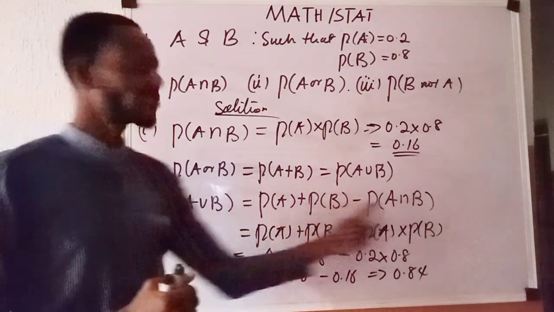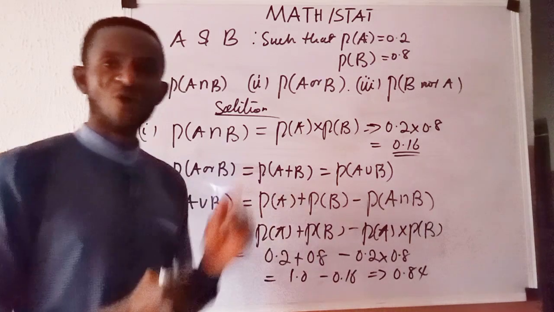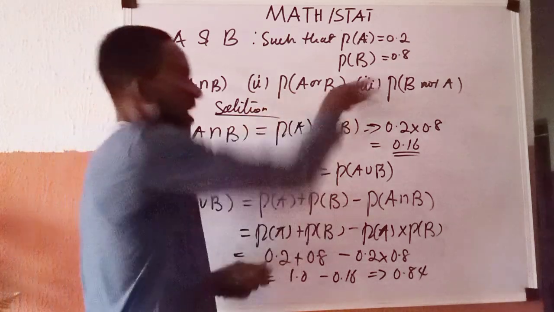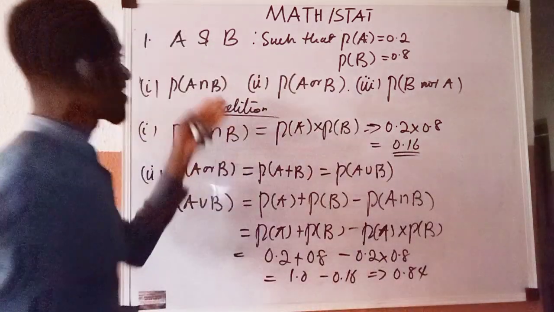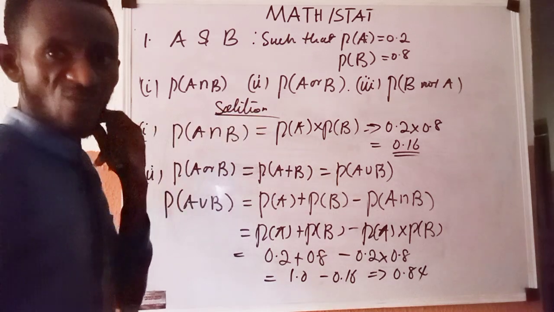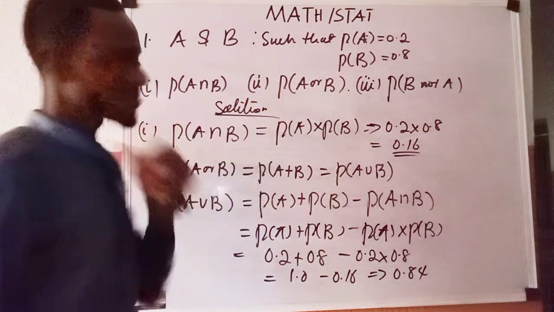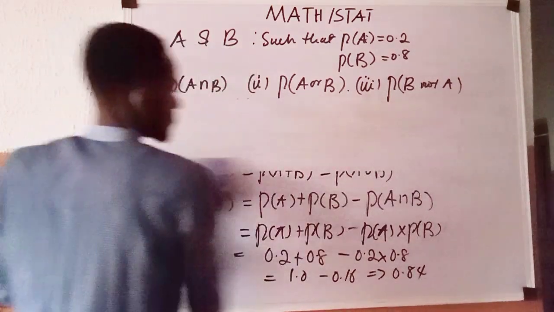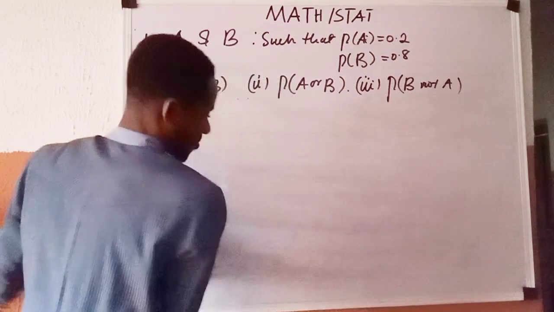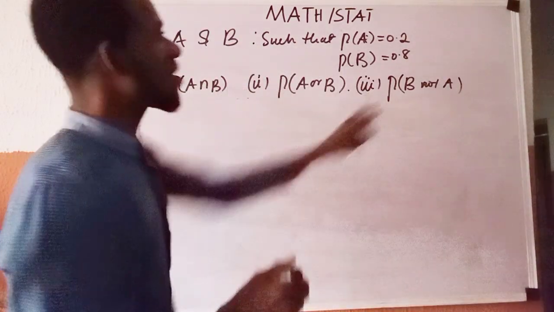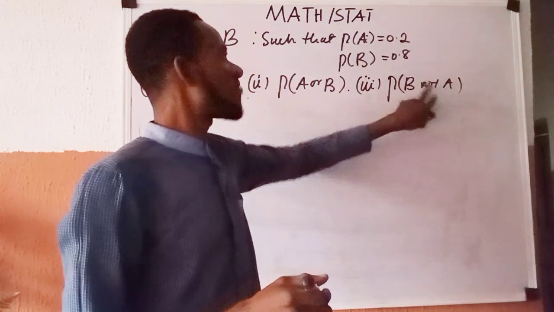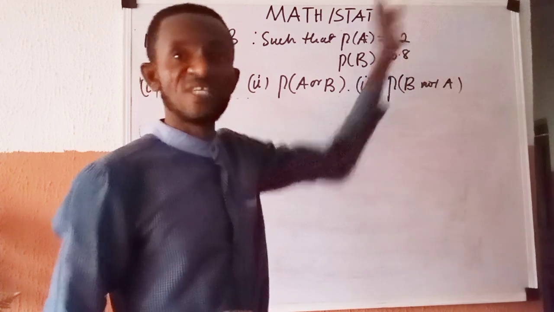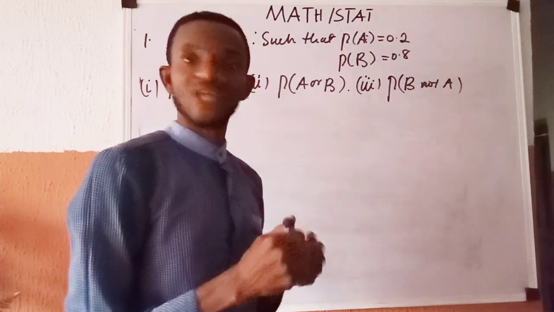Addition law, always remember this addition law of probability. The moment you remember it, you call up this one, so you will be able to know exactly where you are going. Then we now go to the last one. So permit me to quickly clean here while we go over to the third one, which they ask us to show. What we have here is P of B, not A. When they say P of B, not A, it means B intersection A complement. They don't need A.